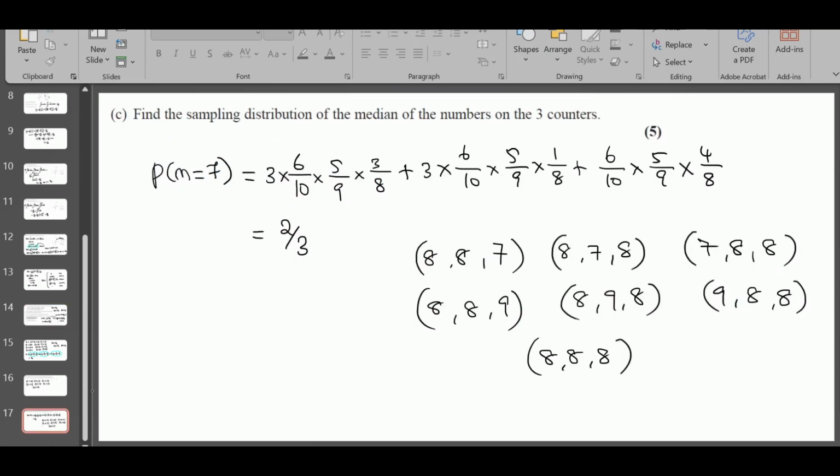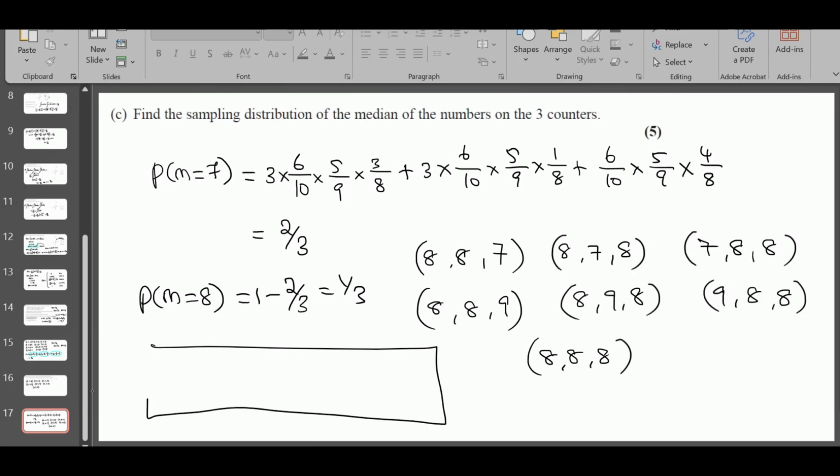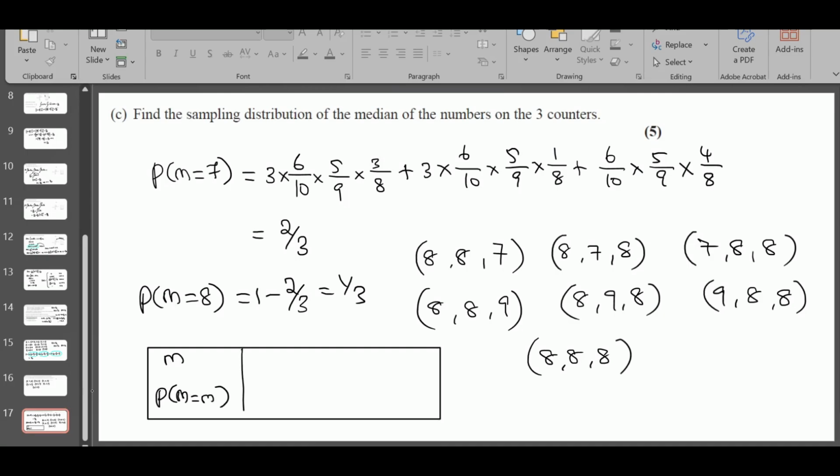So for 8, you don't have to calculate the whole thing. You can just put 1 minus this, which is 1 over 3, and then write the probability distribution table. Small m, P of capital M is equal to small m. The values are 7 and 8, 2/3 and 1/3. That's all.